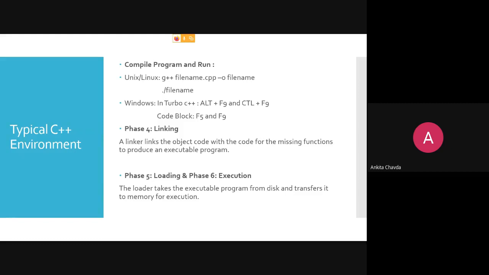These missing functions are, you can say, the library definitions and all, right? So the linker will link it. And then phase 5, that is loading and the execution.